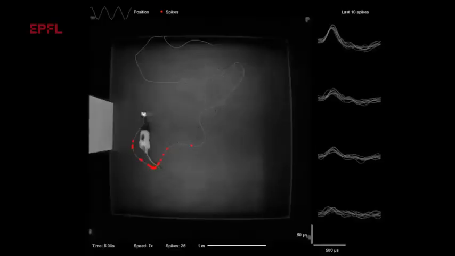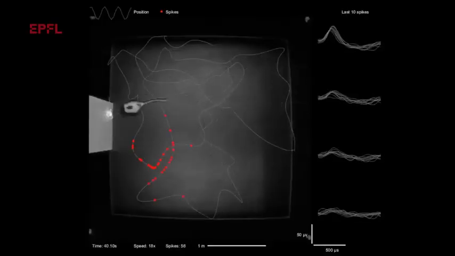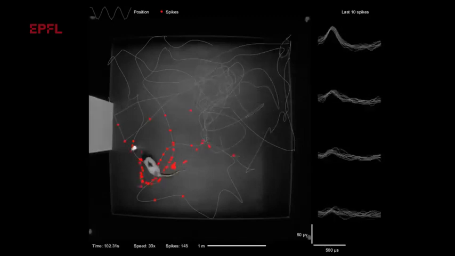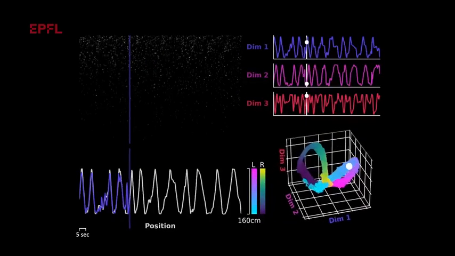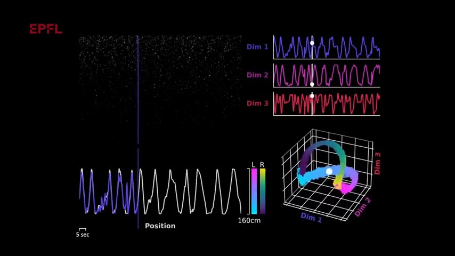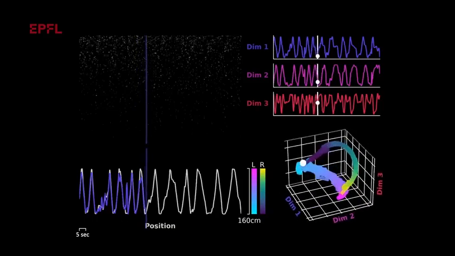So here we have an example of a rat moving up and down a linear track, and we record neural activity from the hippocampus. And in this example, we shape the embedding space with the position information that we have available and find an embedding space that is highly accurate at decoding the position of the rat. Zebra, of course, doesn't have to be just about decoding the brain state for movie watching, but actually can be generalized to completely other domains.